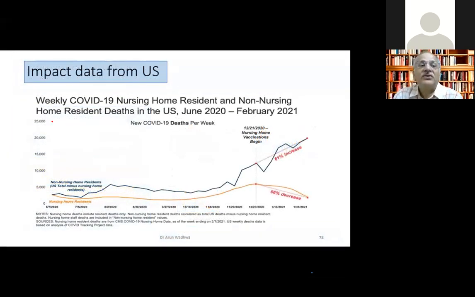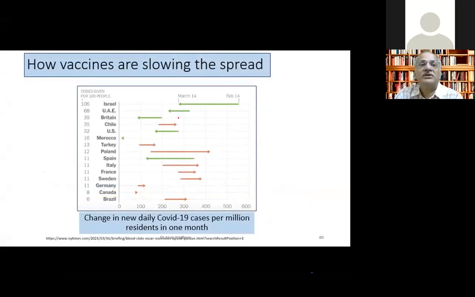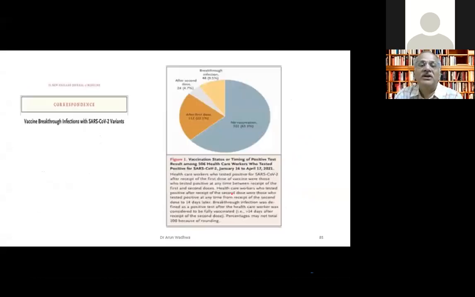This is impact data from the US. Again, the chart is self-explanatory. This is the time when the vaccine started. After the vaccine, the cases started going down, and where people were not taking the vaccine, the cases were going up. So real world effectiveness data is there, which shows this. And this is how they're showing the spread: in Israel, UAE, US, where the vaccines are much in use, the cases have been on the downside, whereas where the vaccines are not being used as much as they should be, the cases are on the higher side.